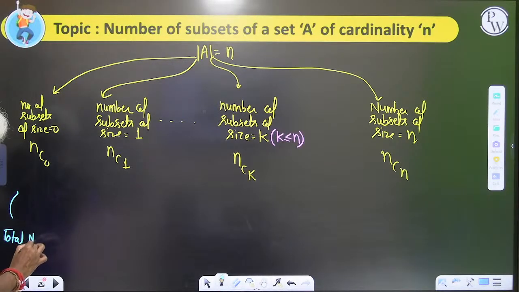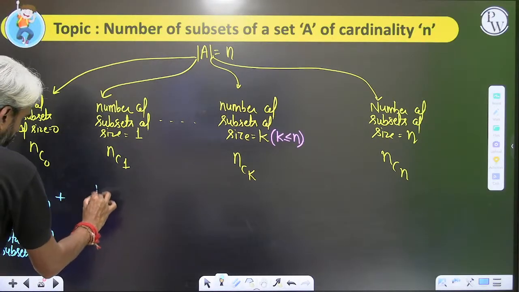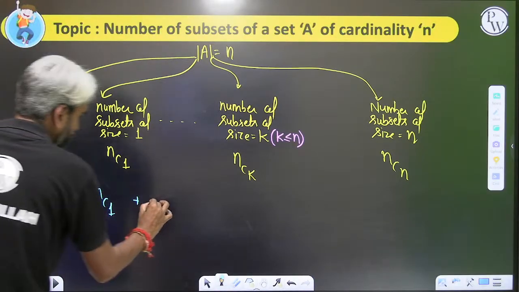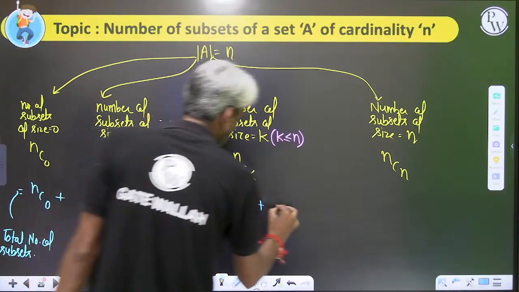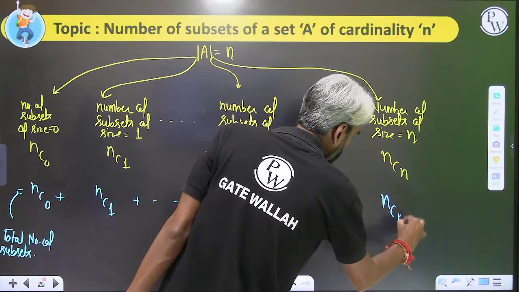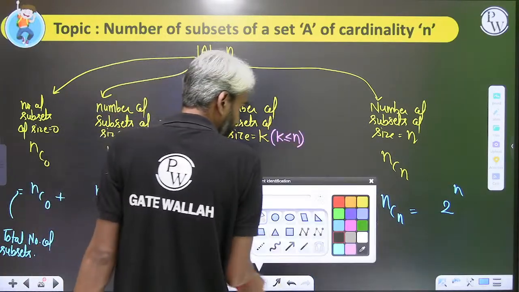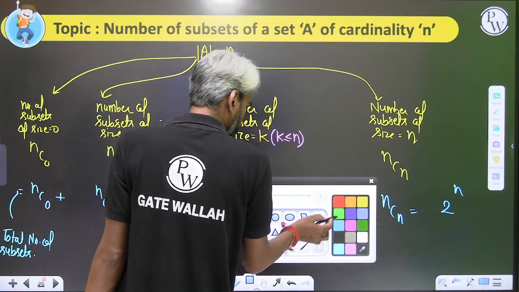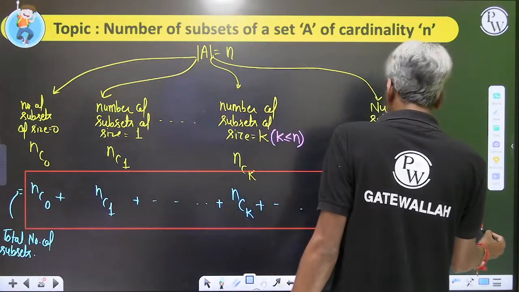Total number of subsets equals to NC0 plus NC1 plus NC2 plus up to NCn. This will be for, and that's one equation, but we'll understand some other things related to it. So total number of subsets will be this.